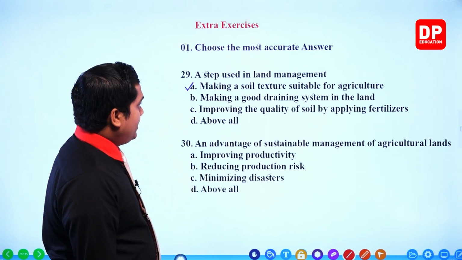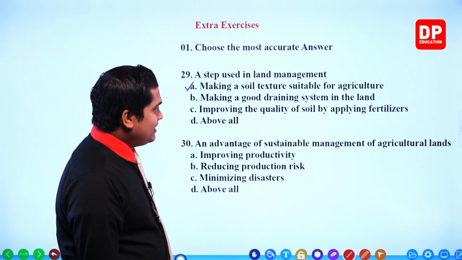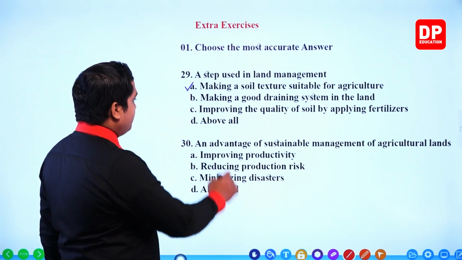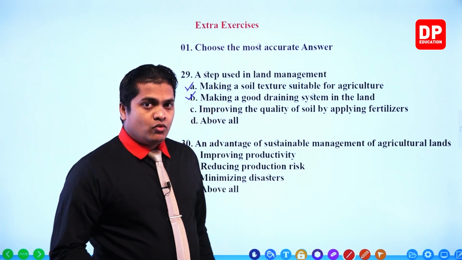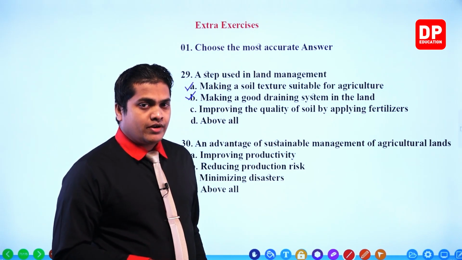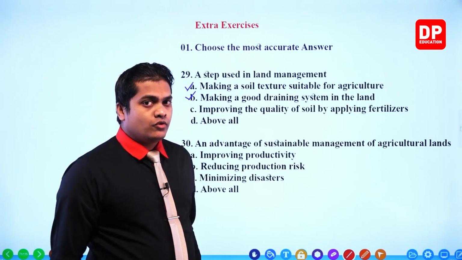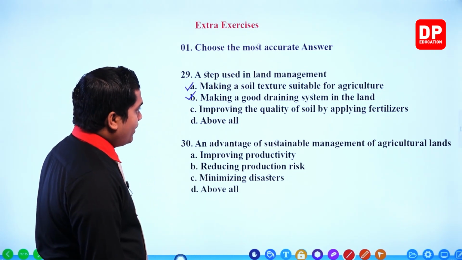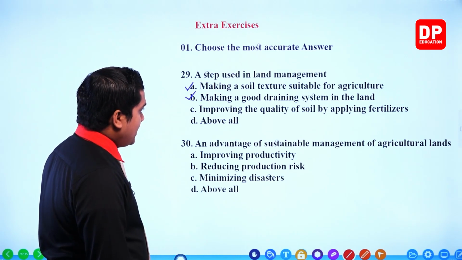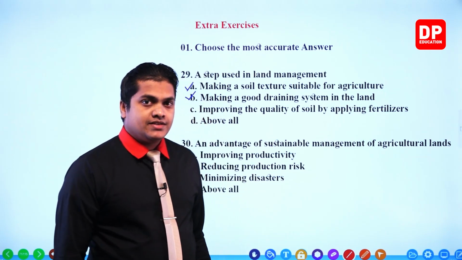Okay, next one, making a good draining system in the land. Once again correct, because to provide a good water supply and to remove excess water from the agricultural land, we have to create a good drainage system. So it is absolutely correct, no issue in that. Next one, improving the quality of soil by applying fertilizers. Once again correct, my dear children.